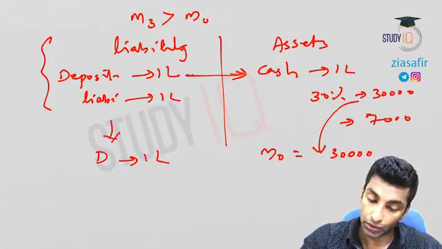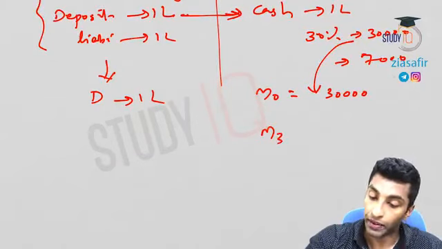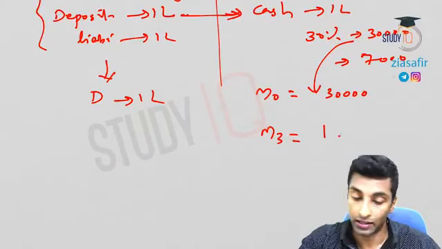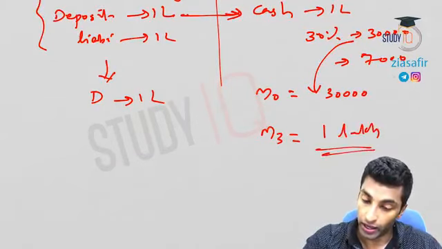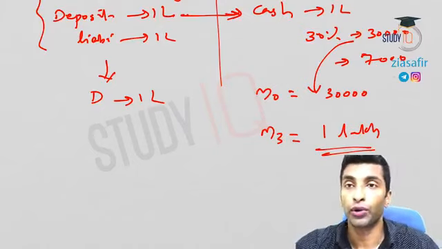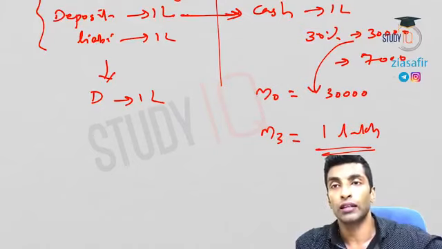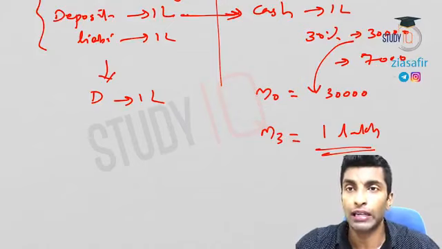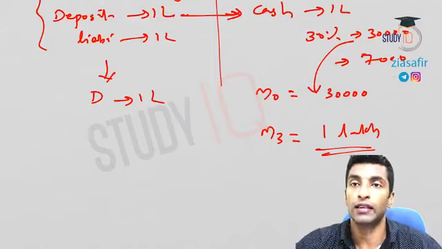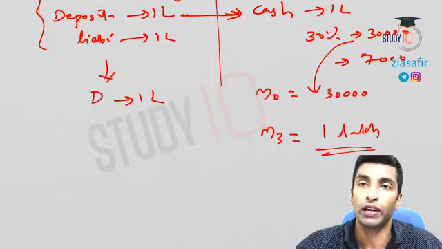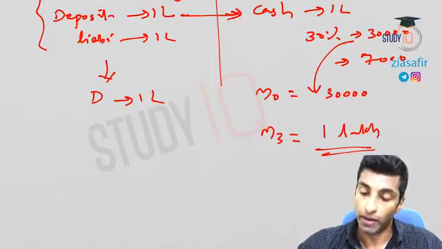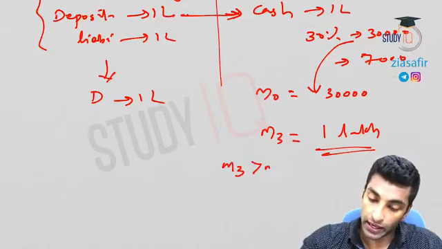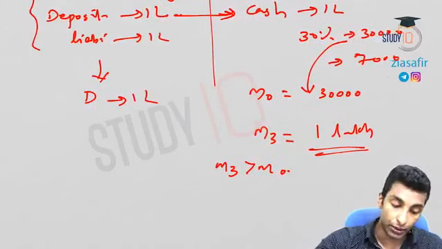So M0 is 30,000. But what is M3? M3 includes the deposits, that is 1 lakh. So that is what I have told you. Deposits will anyway be much more than the currency held by the bank. So banks try to keep less currency because keeping less currency will increase profitability. More lending will increase the profitability of the bank. So M3 is always greater than M0. Okay.